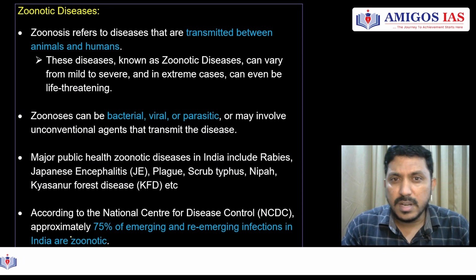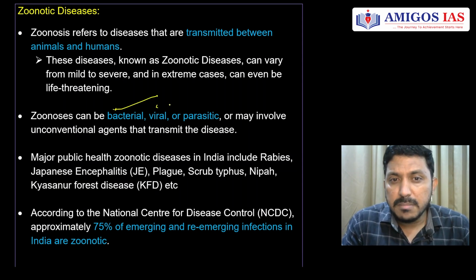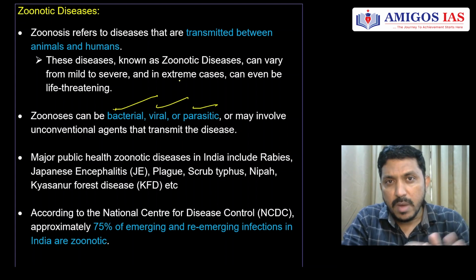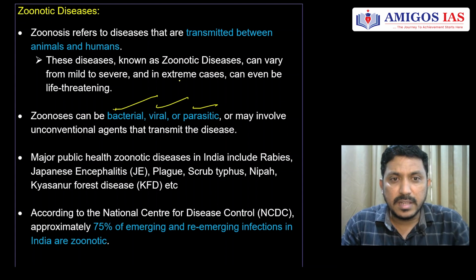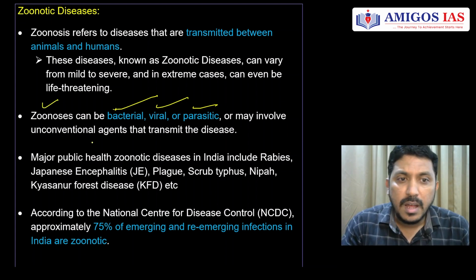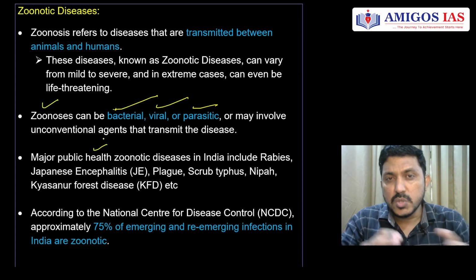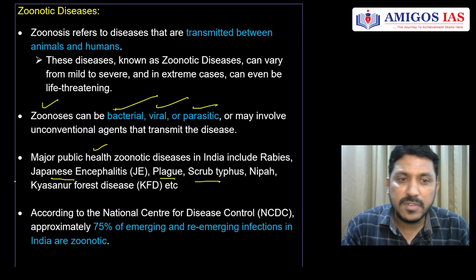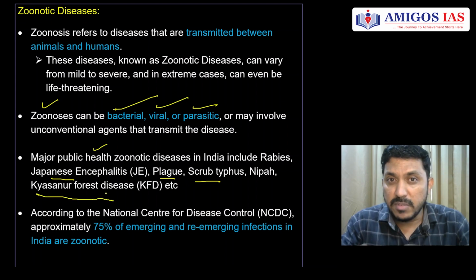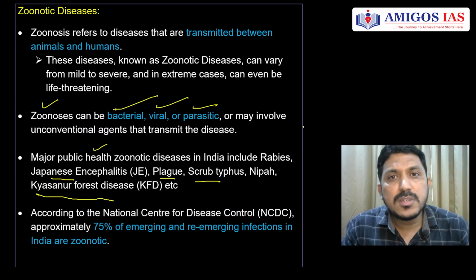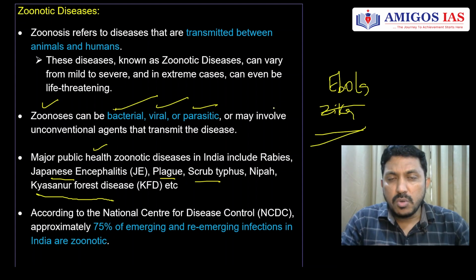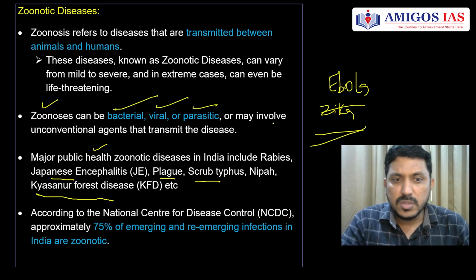So what are zoonotic diseases? Already we have seen. They can be bacterial, viral or parasitic. In MCQs, these questions can be asked. That means bacterial diseases are there, viral are there, parasitic diseases also are there among zoonotic diseases. Major public health diseases which are zoonotic in origin in India are rabies, Japanese encephalitis, plague, scrub typhus, Nipah, Kyasanur forest disease coming from monkeys. And apart from this, in the world, we also have other diseases like Ebola, Zika. So many viruses are there. Zoonotic diseases are those that come from animals to humans.